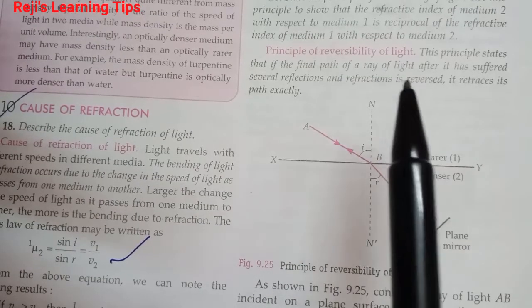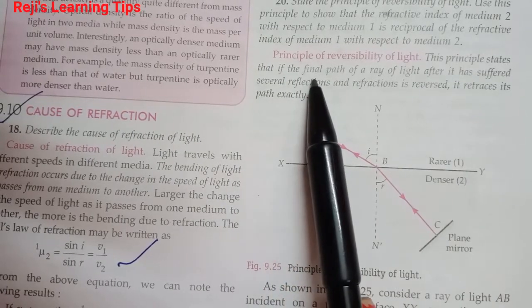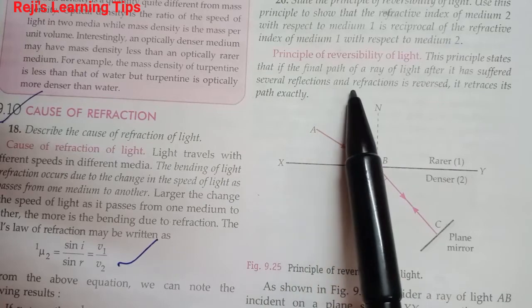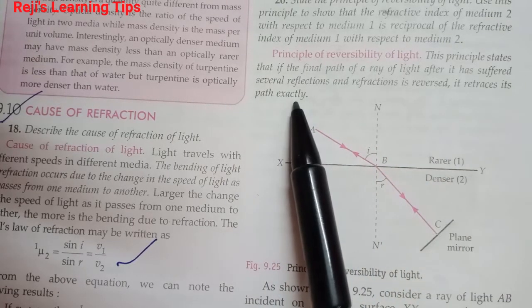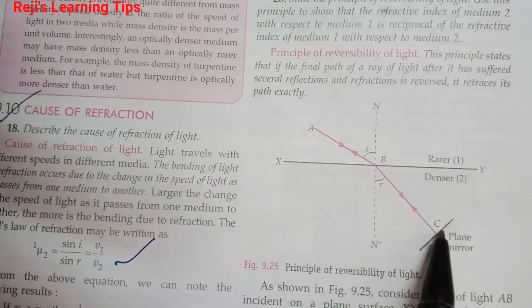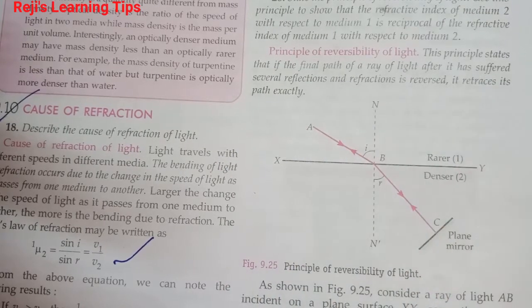The next, the principle of reversibility of light. The principle states that if the final path of the ray of light after it has suffered several reflections and refractions is reversed, it retraces its path exactly. See, the ray of light comes from here, undergoes refraction, and then goes back along the same path. That is known as the principle of reversibility of light.